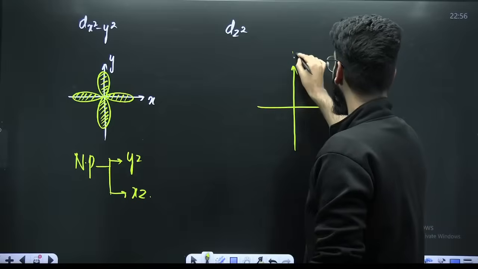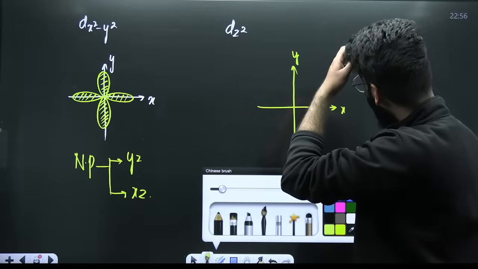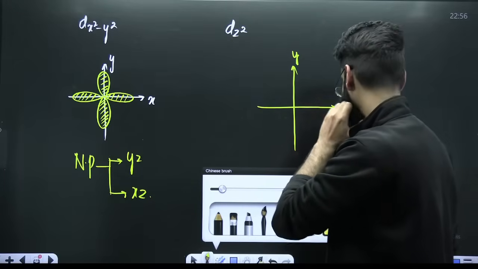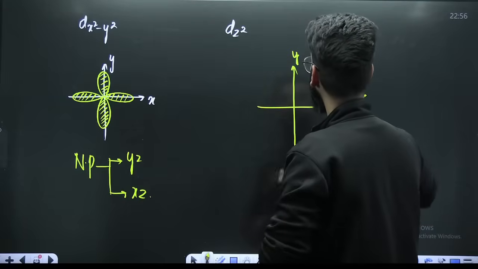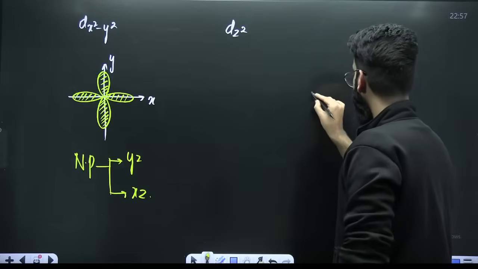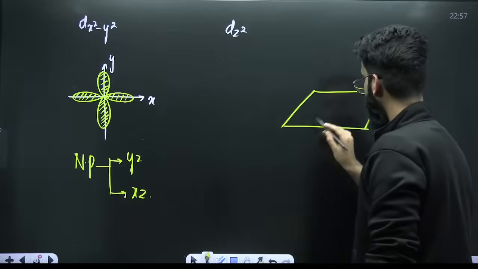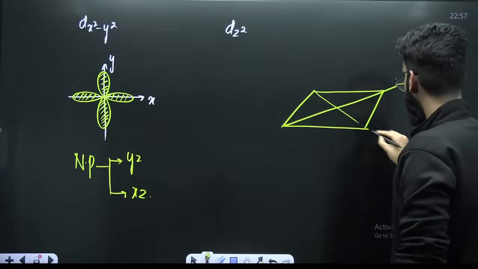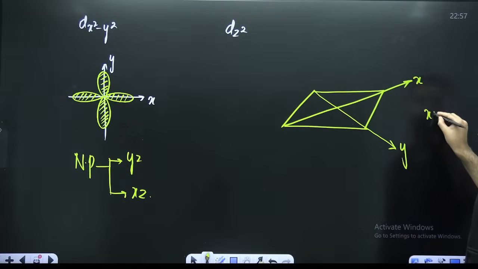This is x, this is your y. Let me make it very clear. Imagine this is your x-axis and this is your y-axis. So this is your xy plane.